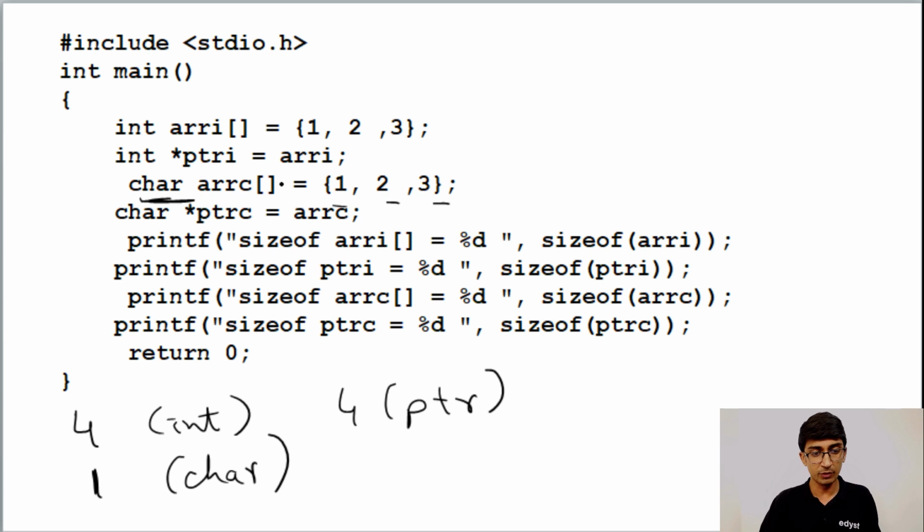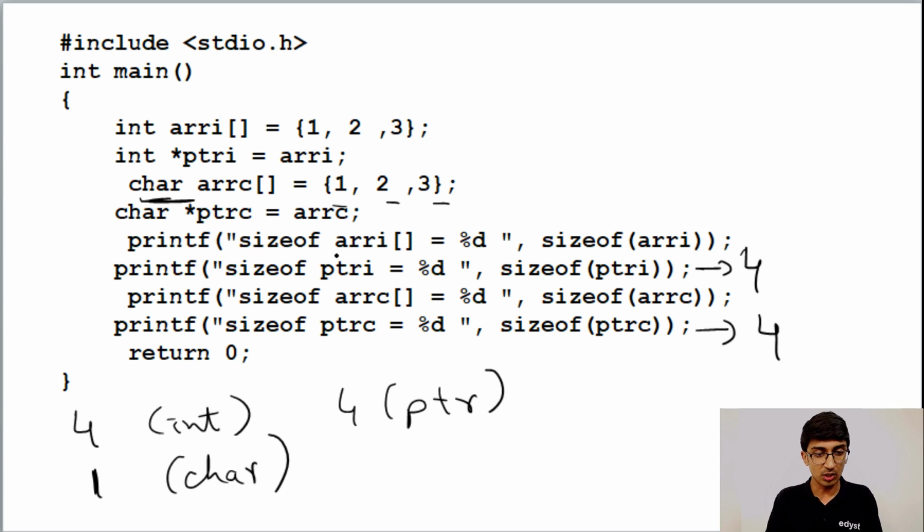So if the size of a pointer is 4, then over here we are going to get output 4 and over here we are going to get output 4, because these both are pointers. So we are definitely going to get an output 4 over here. So we are okay with that part. If you're doing MCQ and you want to do elimination, any of the options that don't have 4 and 4, leave them out. That's one thing you could do. But we won't go by elimination. We'll actually try to determine the answer, right?